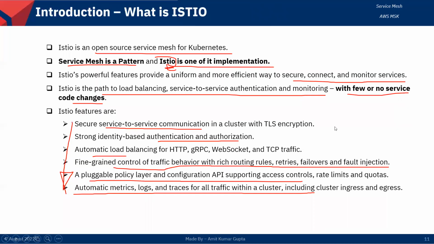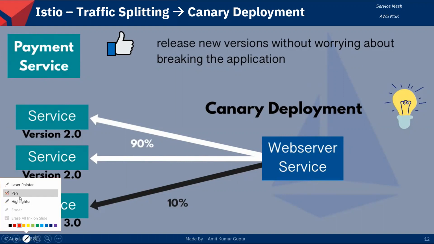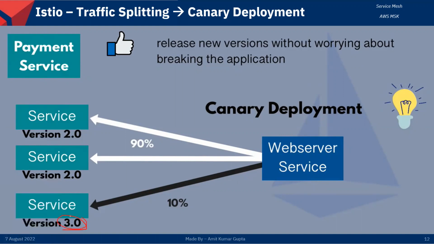Oh, 1 minute. Now, you can see this is a good property for traffic splitting in Istio. Suppose we have a web server service running. We have created a newer version, 3.0, and the previous version 2.0 is running right now. We can split only 10% of the traffic to the newer service and the rest, 90%, to the older one. And later on, we can increase this.